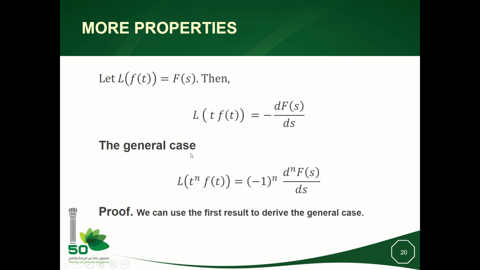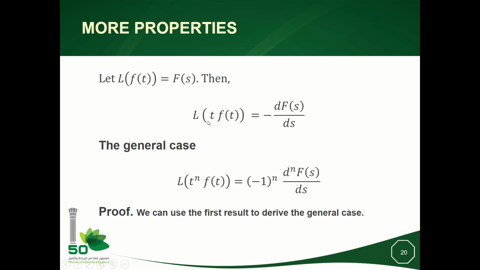In the general case, if I am multiplying the function f by a polynomial function of time, t power n, I will get minus 1 power n, differentiation power n of F over ds. How can we get this nth order rule starting from this? Okay, we can easily prove it by starting from this one, because we have proved this one.